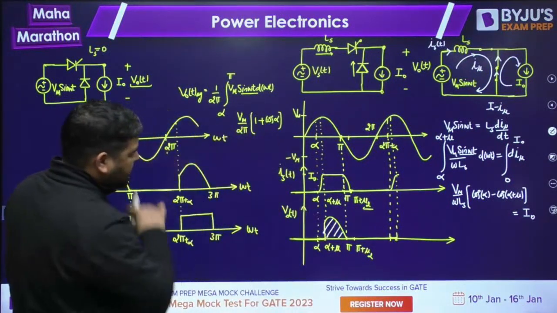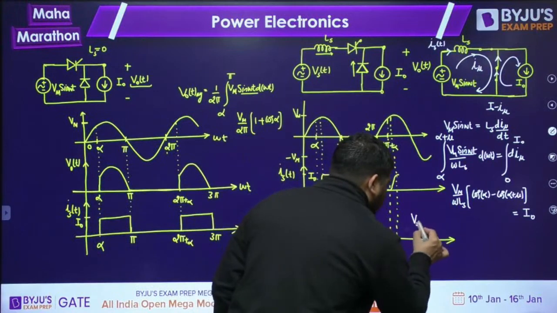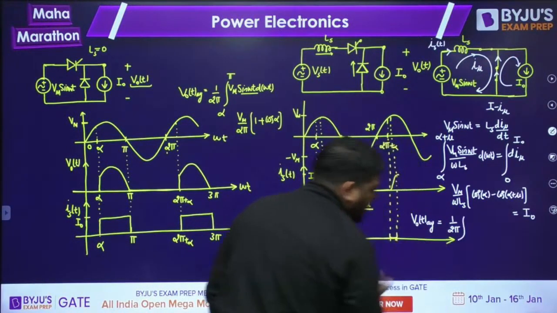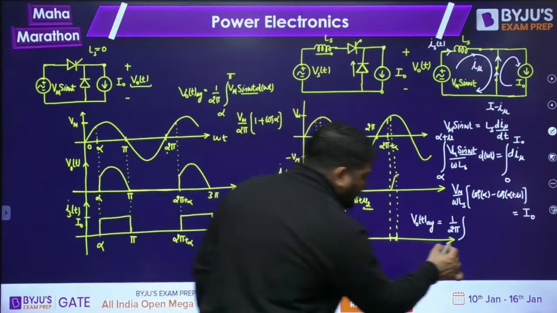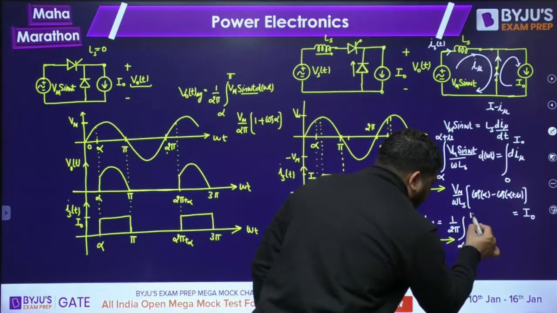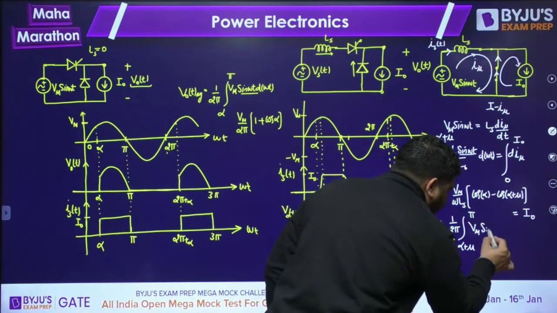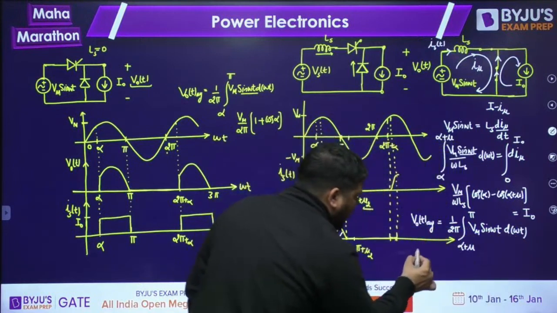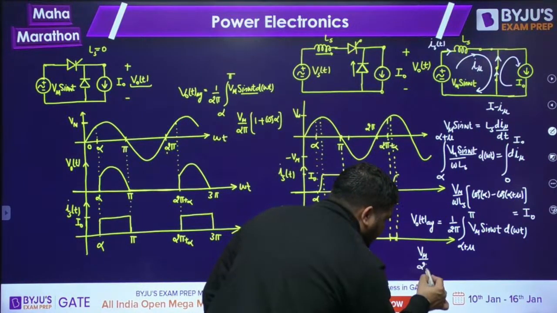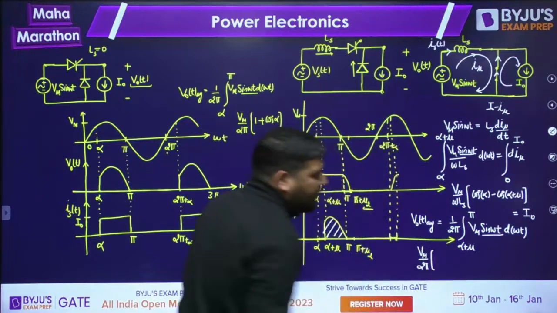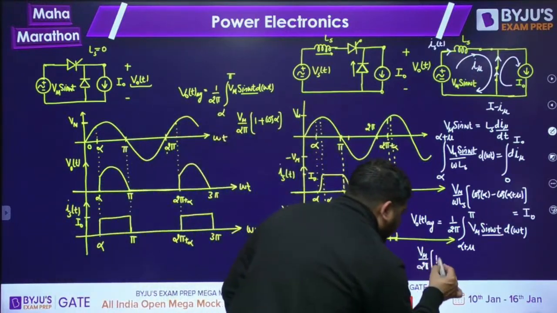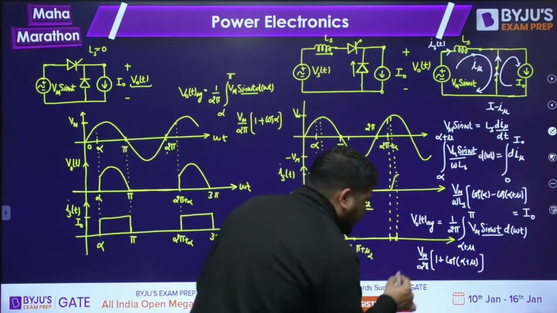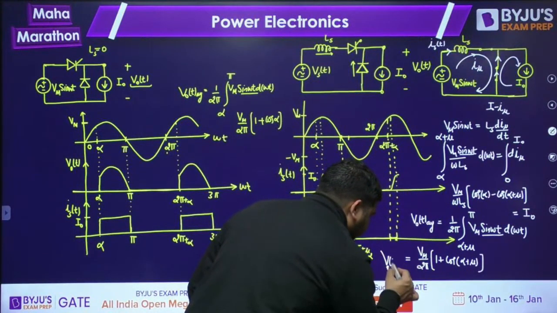So the average output voltage V naught T average will be equal to 1 upon 2 pi, the period is 2 pi. Now the area should be from alpha plus mu to pi, and here you have to write Vm sin omega t. Is it clear, guys? Now take this Vm out. So Vm upon 2 pi, and the integration of sine is minus cos, upper limit minus lower limit, 1 plus cos of alpha plus mu. You will get this. This is my V naught T average.